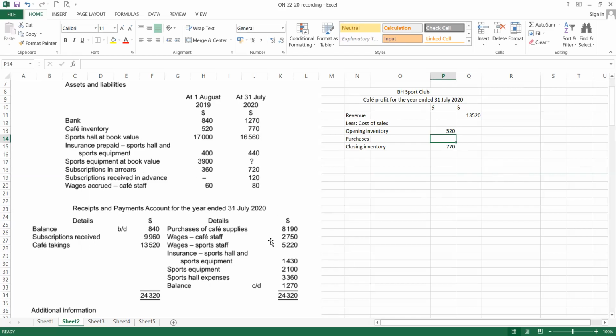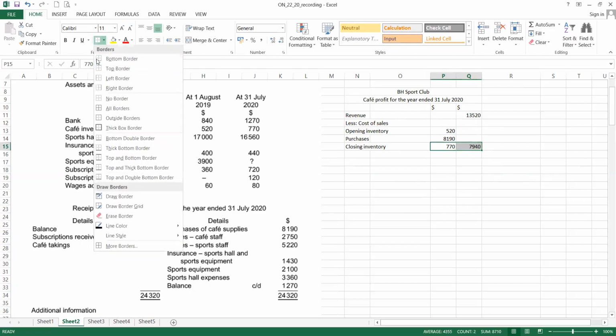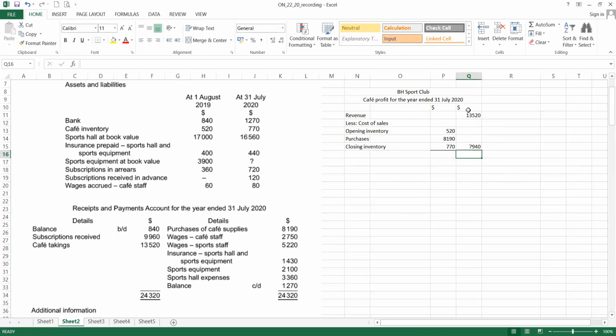So we straight away take this purchase of cafe supply. We straight away take this amount, 8190. Because here we checked already, there is no item. So we just take this plus minus to find the cost of sales. Okay. So after that, we see anything related to the cafe or not.